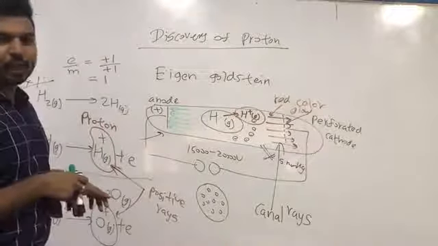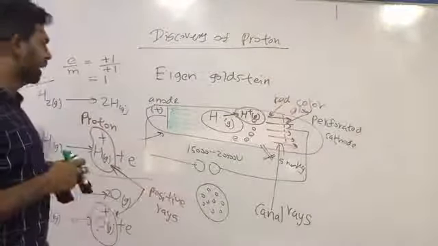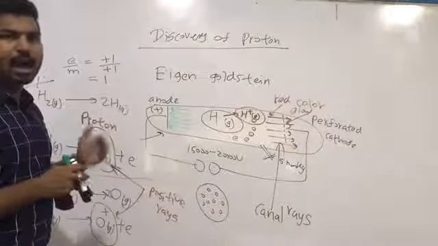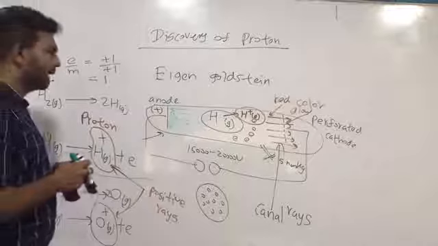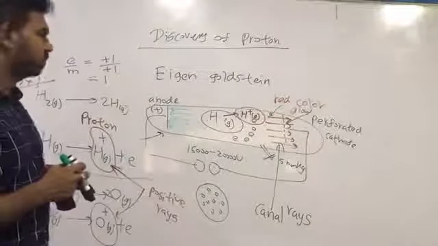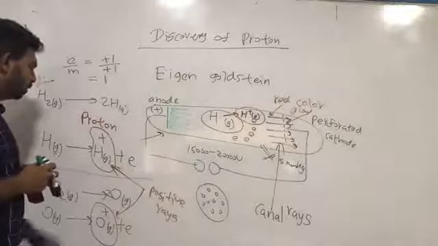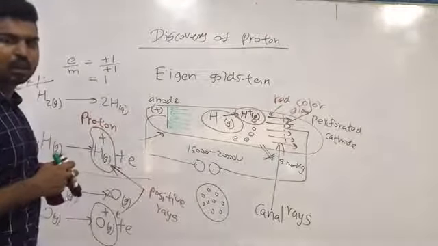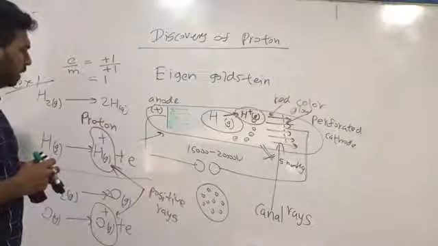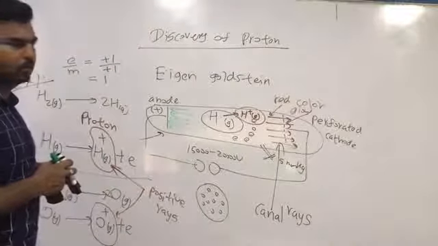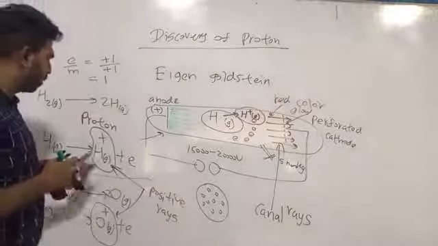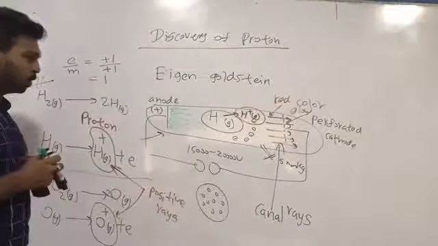The lightest canal ray, or the canal ray with the highest E/M ratio, was H plus ions. It was named as proton.